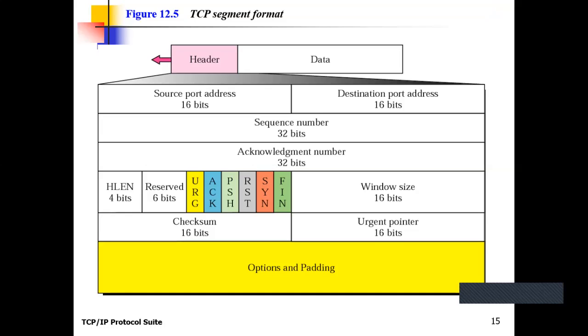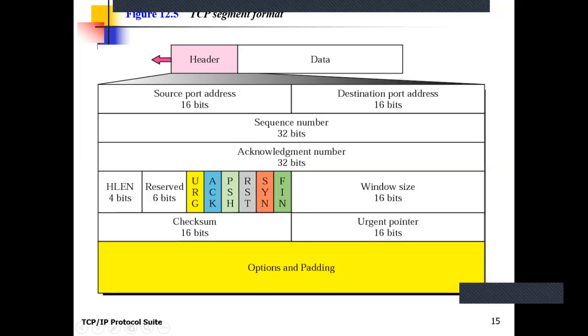Now come to these fields, the control flags. To maintain the connection-oriented and reliable services, TCP uses these six specific flags: urgent field, acknowledgement field, push field, reset field, synchronize field, and finish.